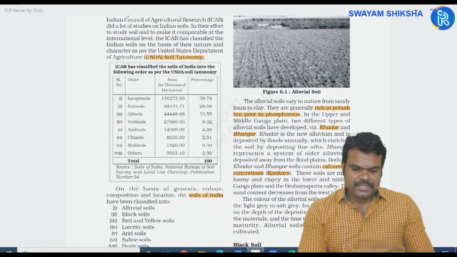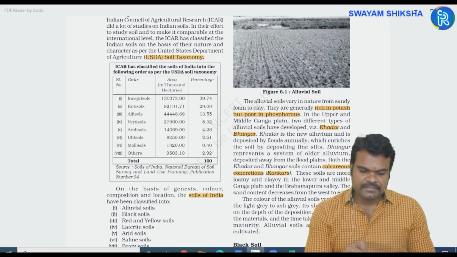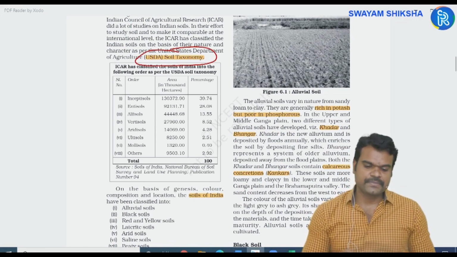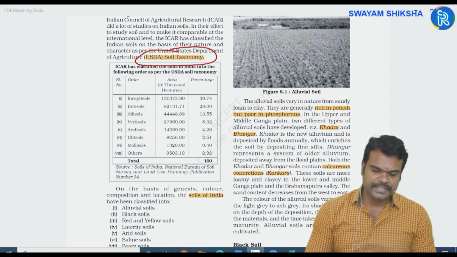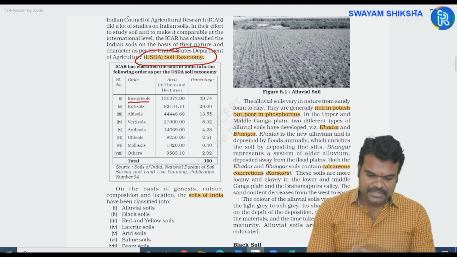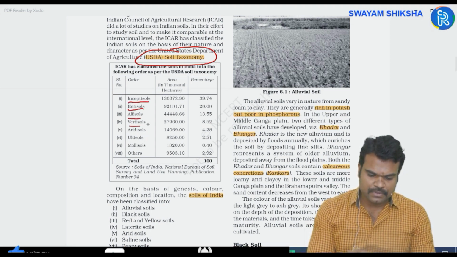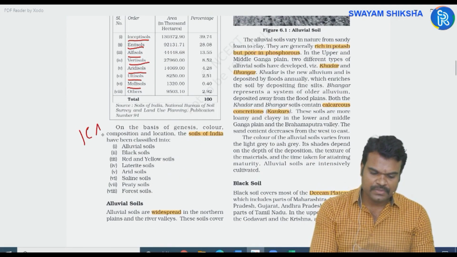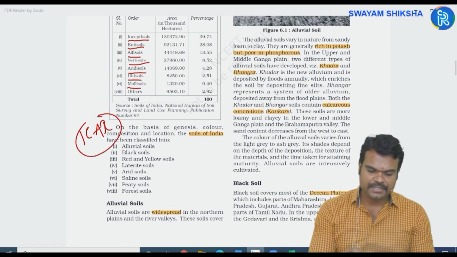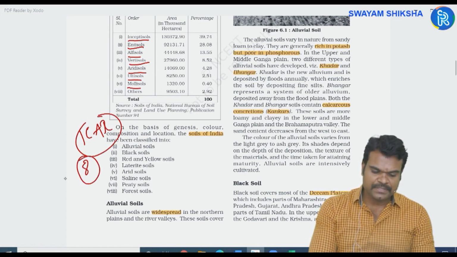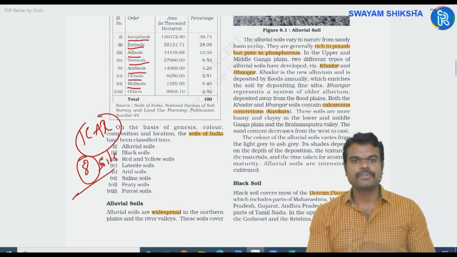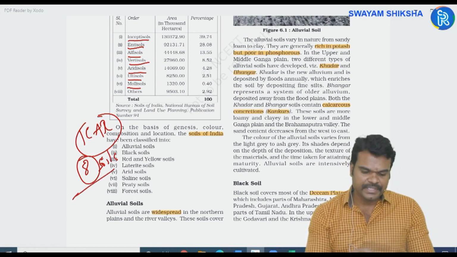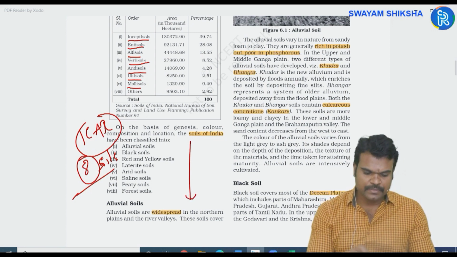And the US Department of Agriculture has given some classification or soil taxonomy of India. You have inceptisols, entisols, alfisols, vertisols, aridisols, ultisols, mollisols, etc. Okay, and apart from that, the Indian Council of Agricultural Research has given an eightfold classification of Indian soils. According to ICAR, we have 8 types of soils in India. You just have a look.